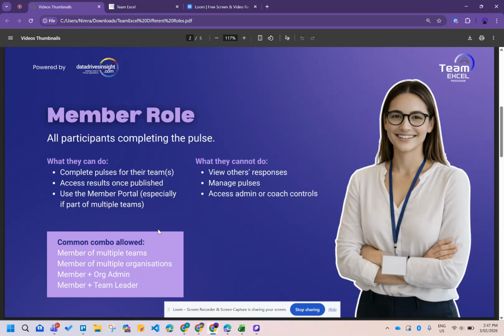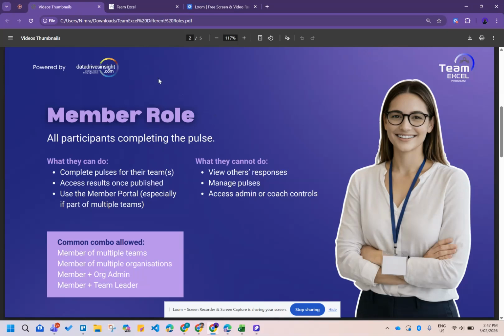The combinations that are allowed for members are: one can be a member of multiple teams, one can be a member of multiple organizations, and one can be a member as well as an organization admin. Also, one can be a member as well as a team leader. Another rule that might have been missed here is that one can be a member and organizational leader as well.